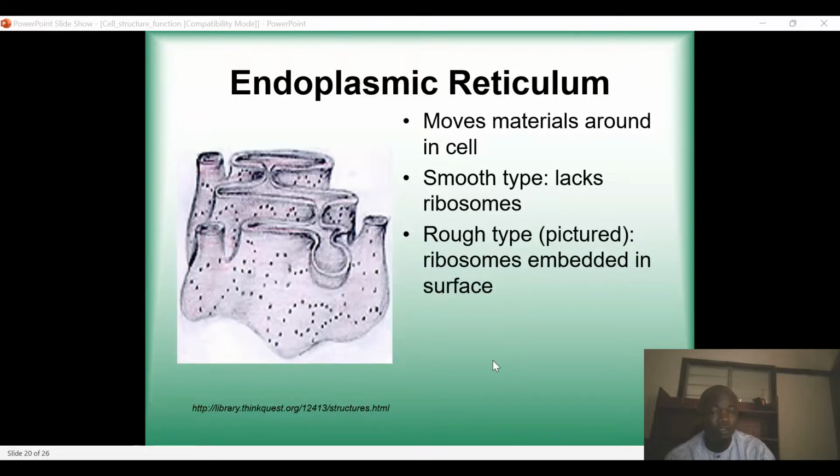So now, if you take drugs, ladies and gentlemen, where do we metabolize drugs? Where are the drugs processed in our body? The drugs are generally processed in the liver, but specifically where in the liver? In the cells of the liver, which are hepatocytes.